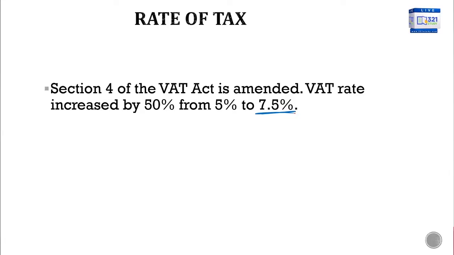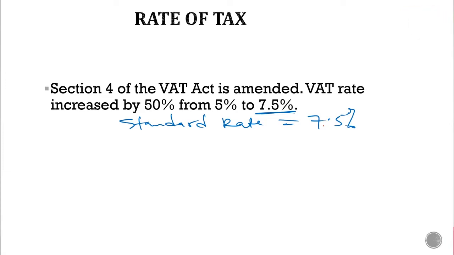So the standard rate for VAT now is 7.5%. That is the standard rate. Although we have zero rates, we have some items that are taxed at 0%.